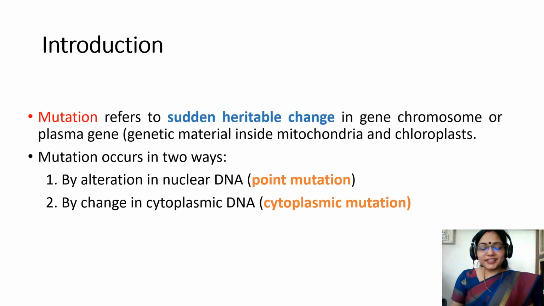What is mutation? Mutation refers to sudden heritable changes in chromosome, gene or plasma gene. Mutation can occur in two ways. Number one, by alteration in nuclear DNA, that is point mutation, and number two, by change in cytoplasmic DNA, that is cytoplasmic mutation.